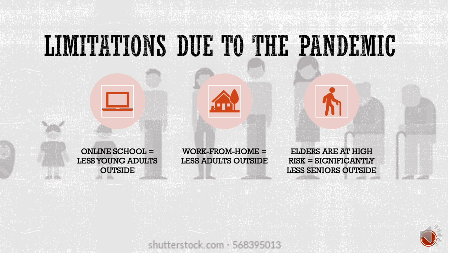There are some limitations due to the pandemic. For example, since school for young adults is done online, there could have been less of that age group in our sample. The same can be said about adults because most of them work from home. However, even if the same can be said about seniors, they are the age group that is the most impacted by the pandemic and are the ones that are the least seen outside. Thus, the number of elderly seen might have been affected the most due to the virus.